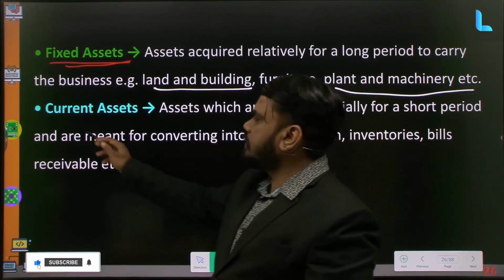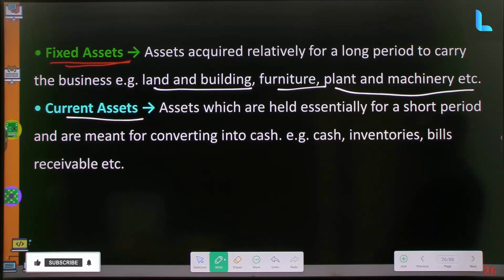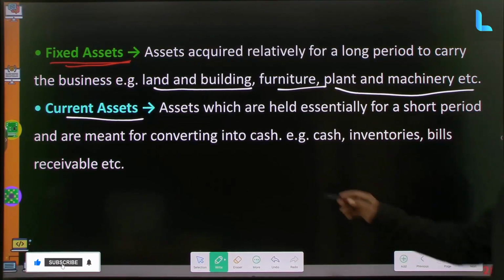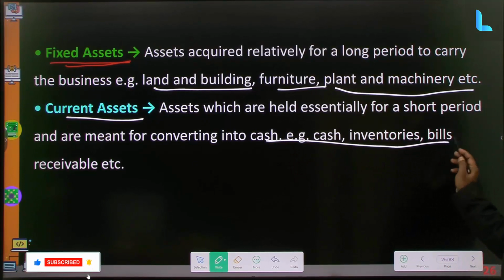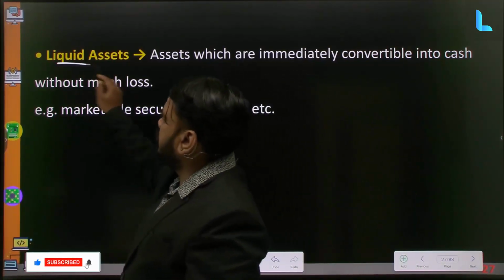Current assets are nothing but the assets which we can immediately use, or we can say liquid assets. Example, cash, inventory, stocks, bills, bills receivable, where some person is supposed to give us money. All these are treated as current assets. Liquid assets. So again, what are these liquid assets?